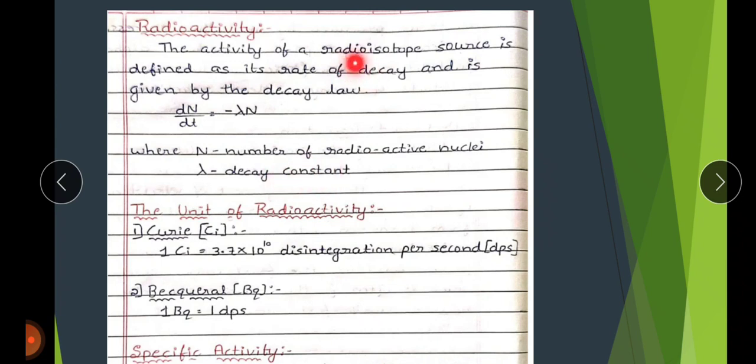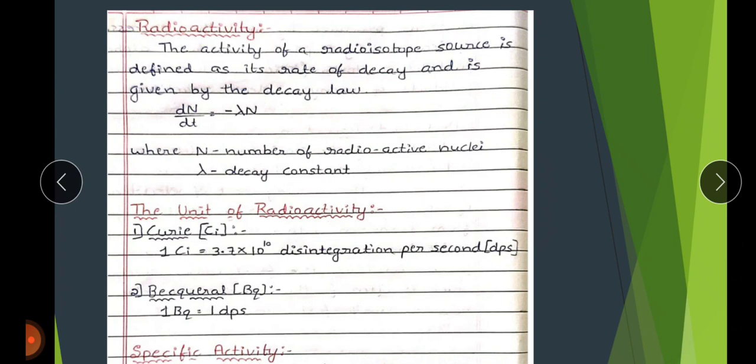Here, a radioisotope is an unstable form of a chemical element that releases radiation as it breaks down and becomes more stable. A radioisotope may occur in nature or be made in a laboratory. Radioisotopes are also known as radionuclides.